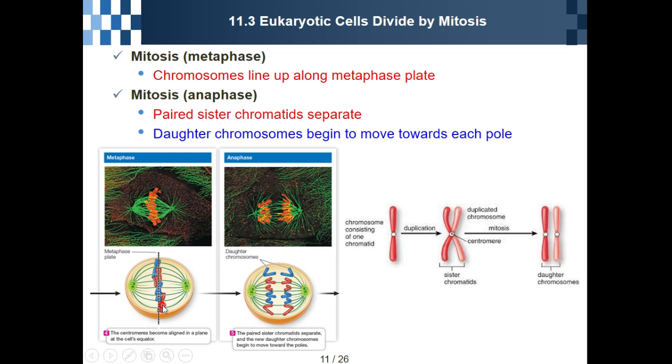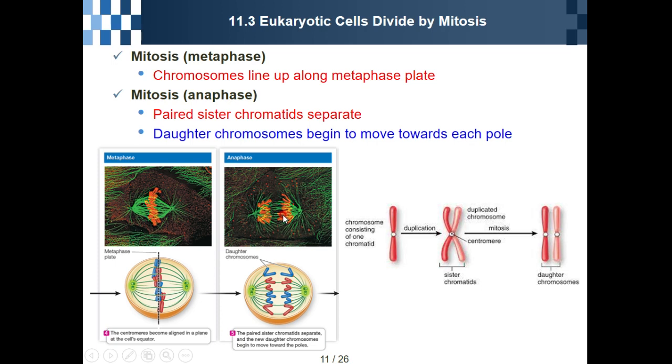Lines up means that one chromosome is next to a second chromosome, like this. This is what we call lines up. So chromosomes line up around the metaphase plate.